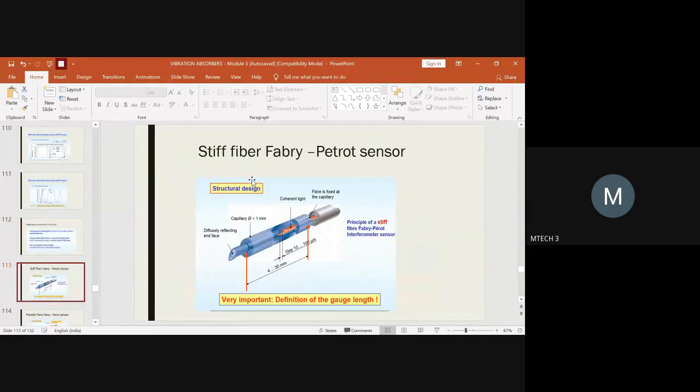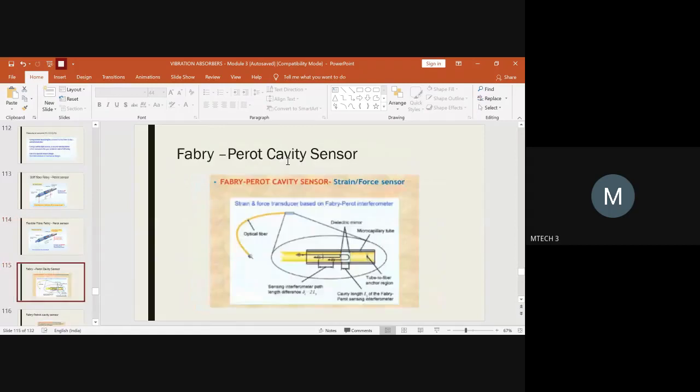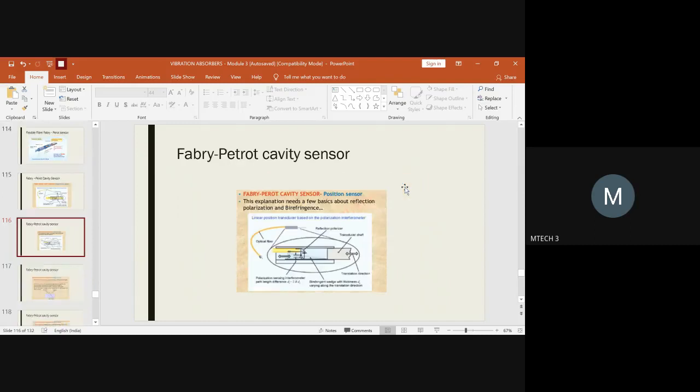If you are using fibers of more stiffness, then it is called a stiff fiber Fabry-Perot sensor. This is the second type. And the third type is if you are using this Fabry-Perot cavity sensor for either strain or force measurement, then you call that a Fabry-Perot cavity sensor associated with strain or force measurement.